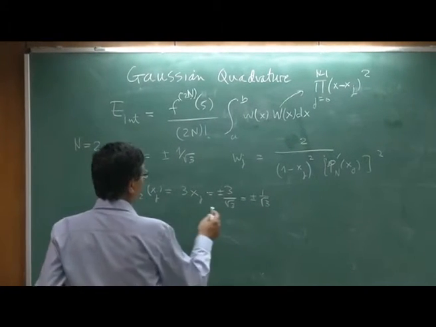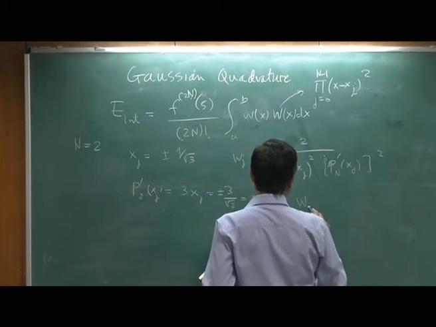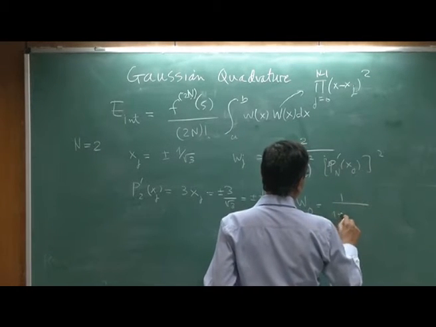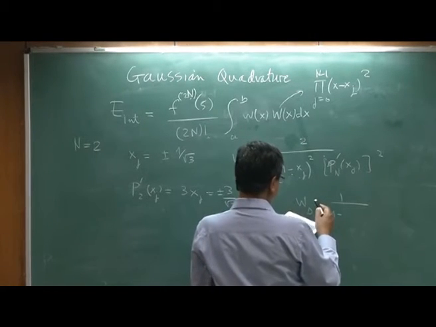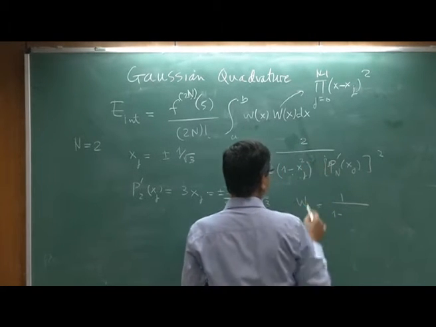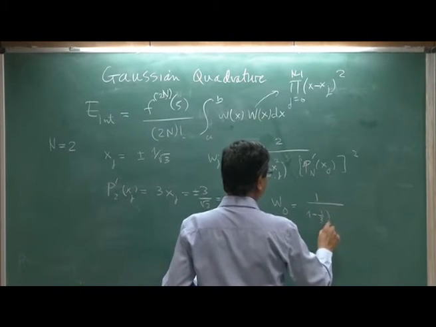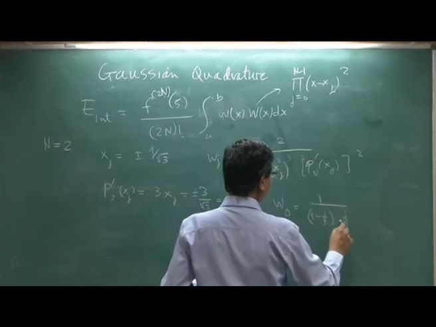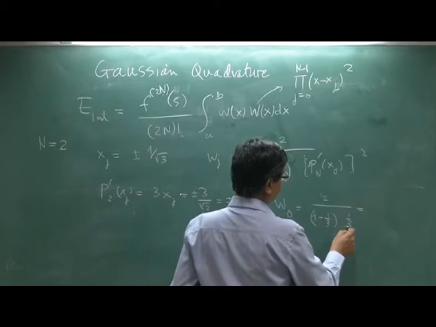So what are the w's corresponding to this? Let us say w0 is 1 minus xj squared... did I make a mistake? No, I made a mistake, the square is inside. So 1 minus the square of this will be 1/3, the derivative squared is 1/3 and 2, so this is 2 by 3.